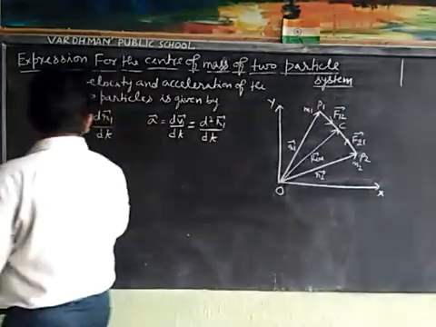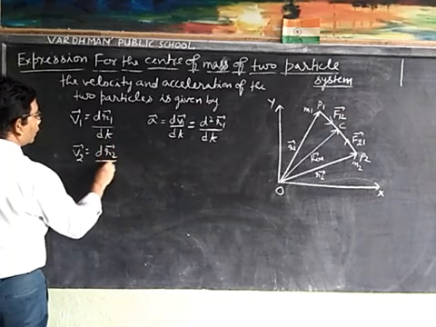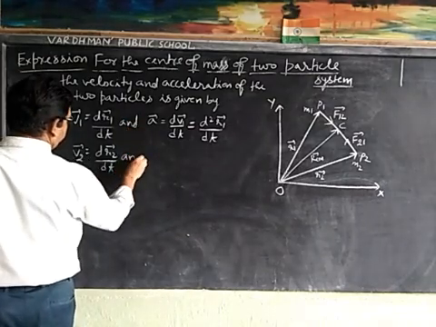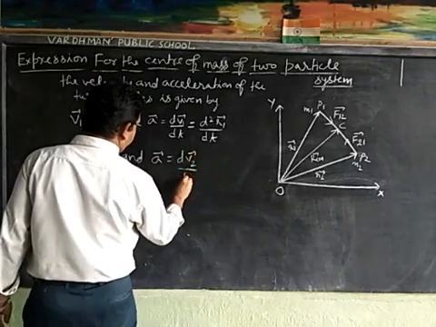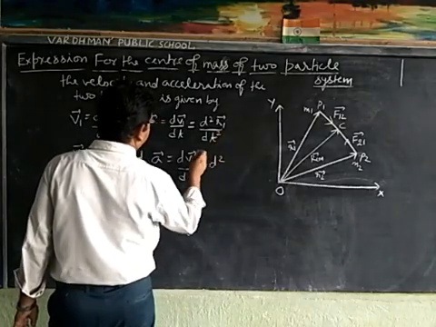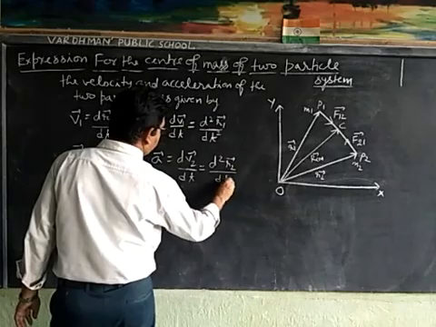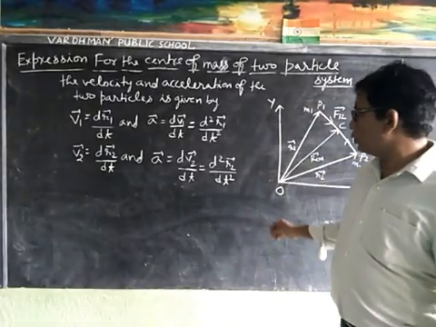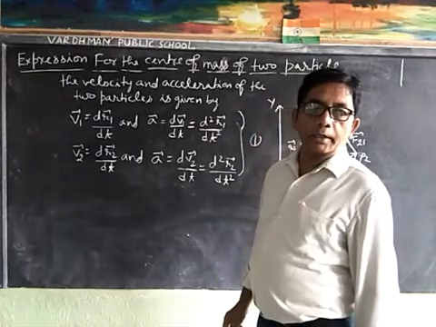Similarly, v2 is equal to dr2 upon dt and acceleration a2 is equal to dv2 upon dt, that is d square r2 upon dt square. Suppose this is my equation first.